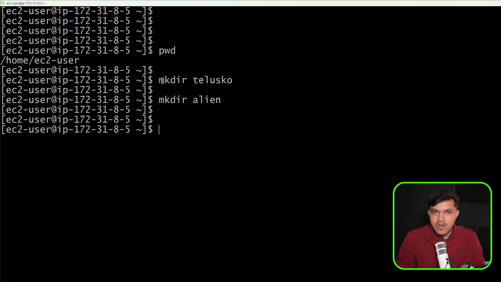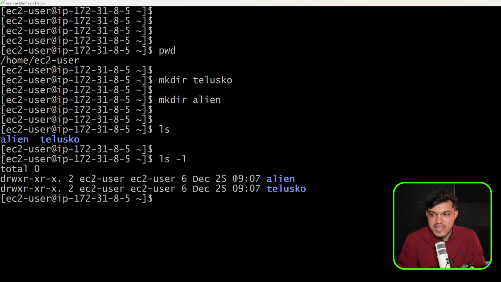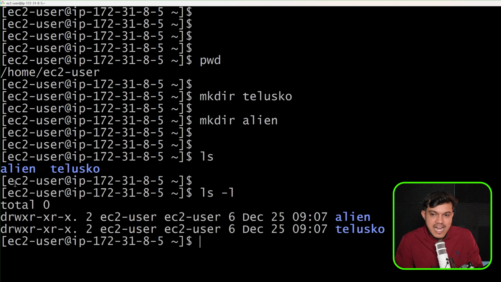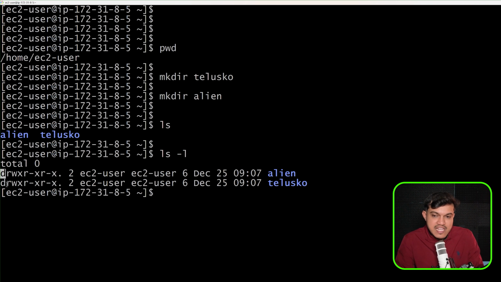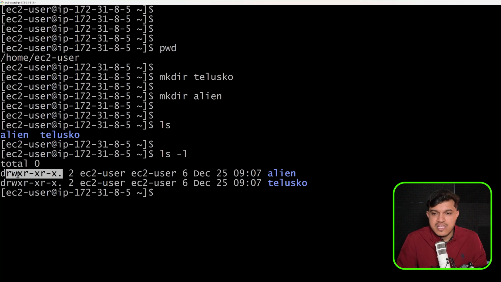Now in order to check what is there in your current working directory, we have one command called ls. Okay, you can see we have two things. One is alien and one is Telusko. If you want to see in a long listing in alphabetical order, then we have ls -l. See here, it will give you in alphabetical order. I hope you could see this. And at the start also you can see it is starting with d, that means it is a directory file. Starting with d, that is a directory file. What exactly these things are, you will understand once we start with the file permissions. But see here, d, that is a directory.